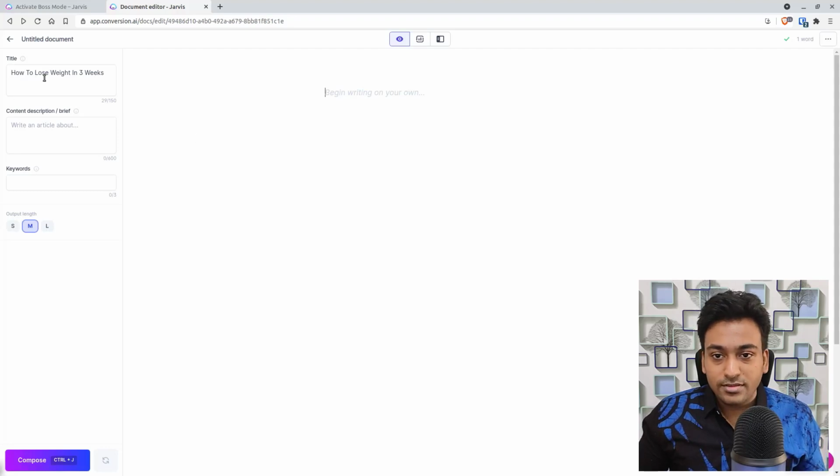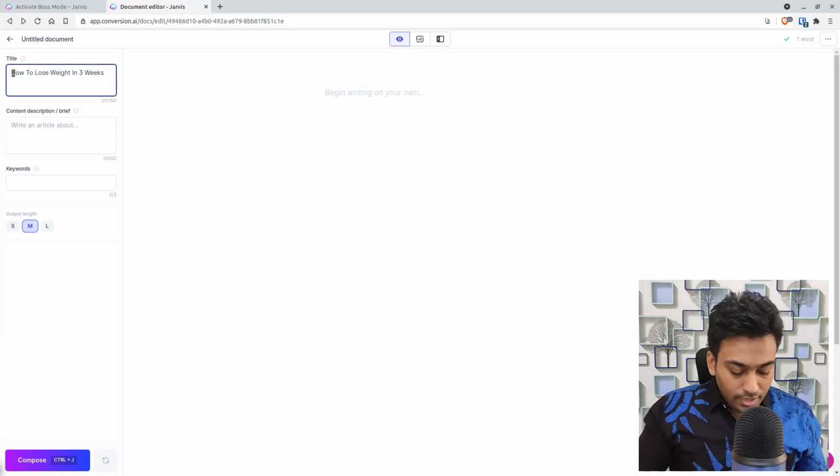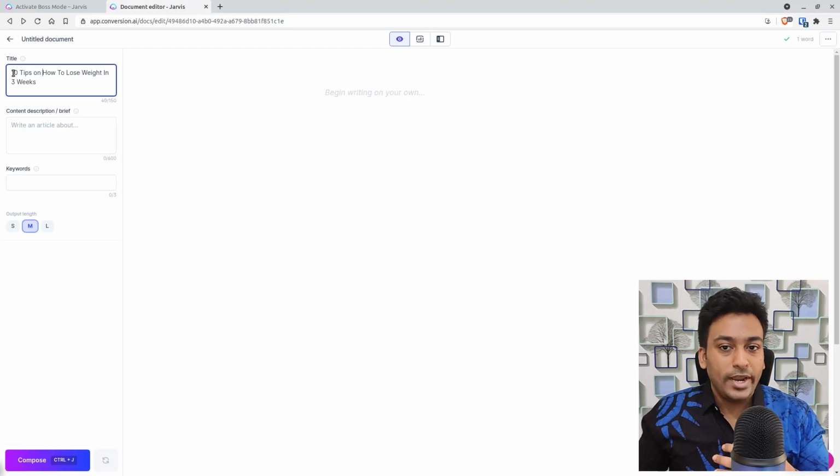So I'm going to do this, how to lose weight in 3 weeks, and I'm going to make it a bit more challenging. For example, 10 tips on how to lose weight in 3 weeks. So I'm telling Jarvis that I specifically want 10 tips to cover within this. So I'm giving the instructions to Jarvis. Just for the sake of it, to keep it simple, I'll do 5.